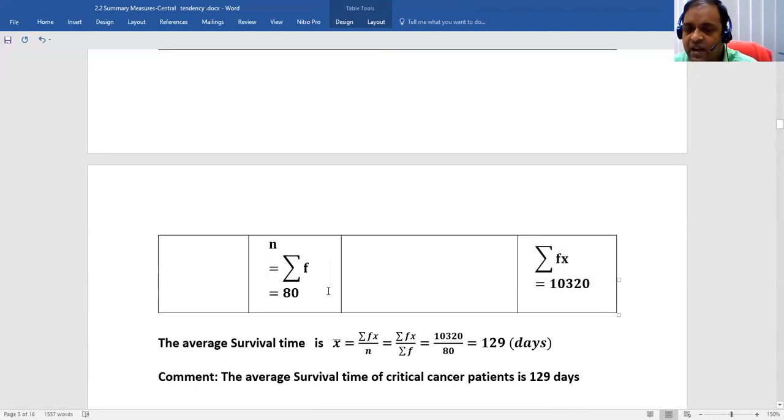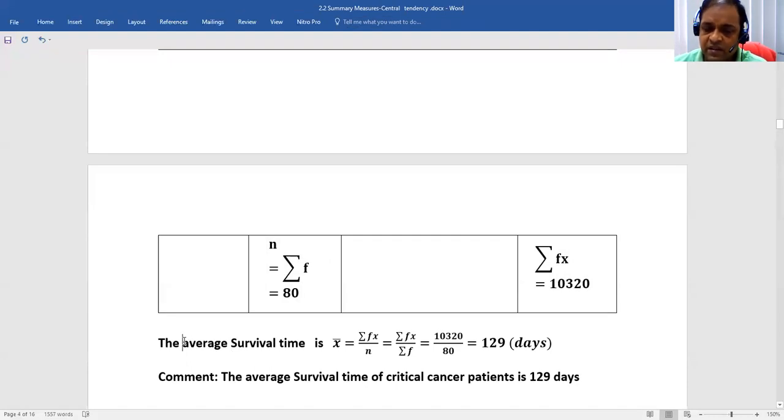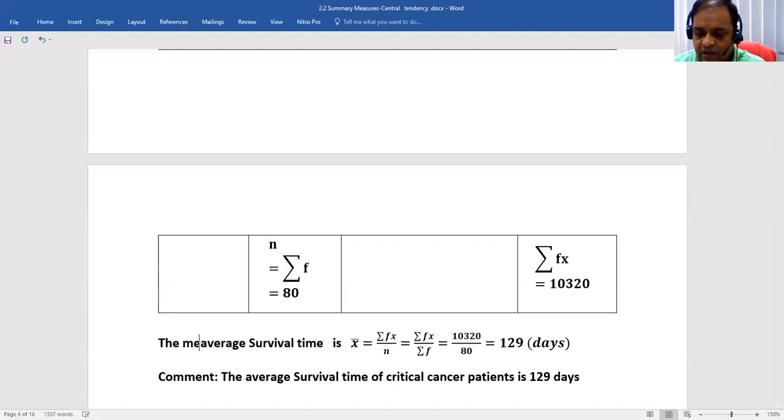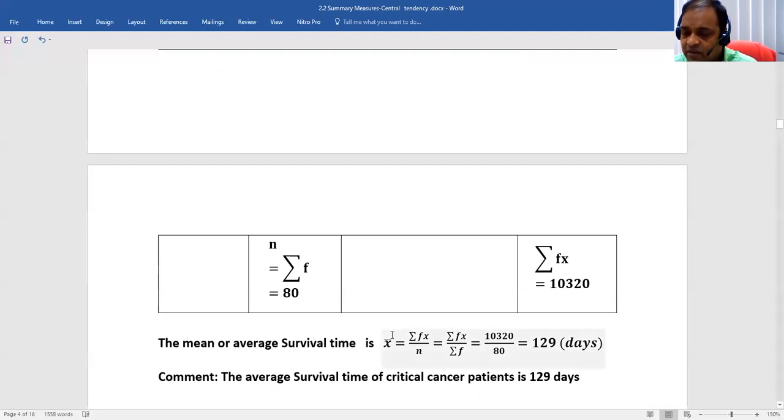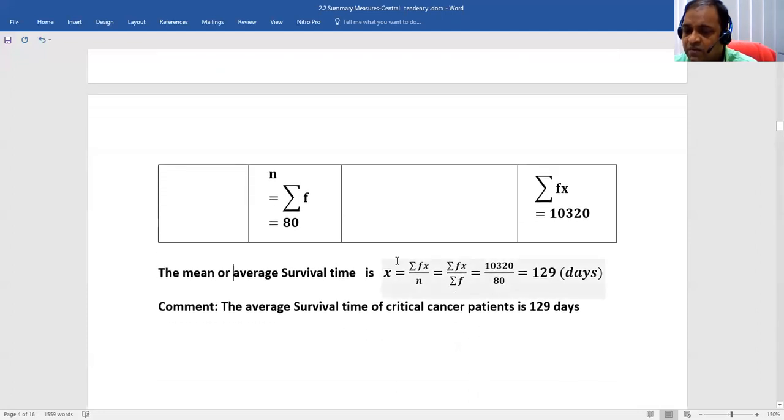Then the average time or mean, write it here, mean or average survival time, is also denoted by x bar. According to the formula, the sum of all the fx divided by the sum of f, or divided by n, you will get 129 days.